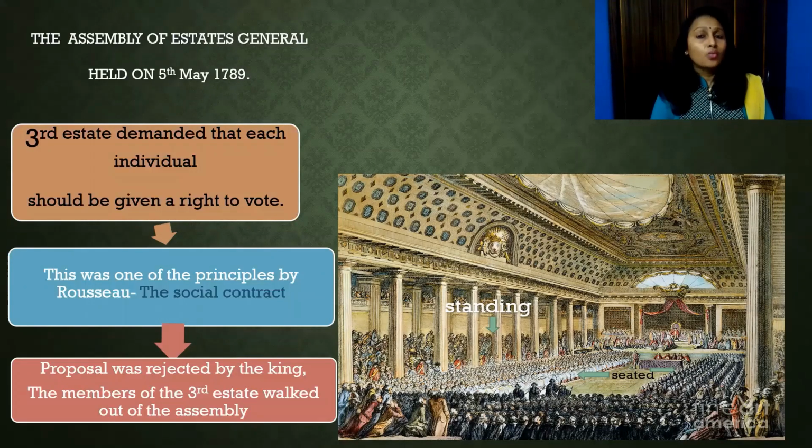One person, one vote. This democratic principle was picked up from the Social Contract of Rousseau. But Louis XVI did not agree to the third estate's demand. So the third estate boycotted the meeting.